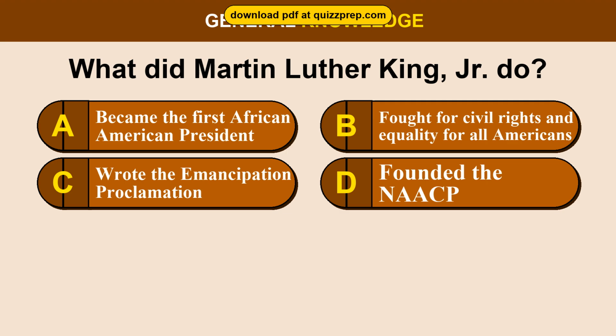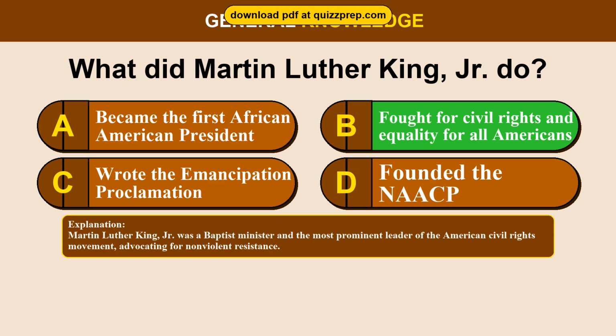Question 42. What did Martin Luther King, Jr. do? Option A, became the first African American president. Option B, fought for civil rights and equality for all Americans. Option C, wrote the Emancipation Proclamation. Option D, founded the NAACP. The correct answer is option B. Fought for civil rights and equality for all Americans. Martin Luther King, Jr. was a Baptist minister and the most prominent leader of the American civil rights movement, advocating for nonviolent resistance.